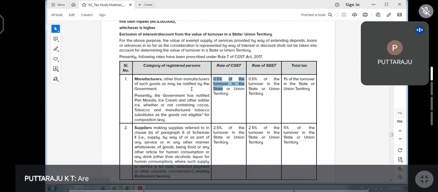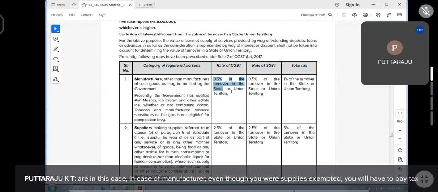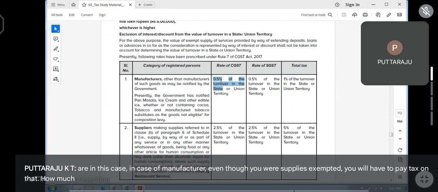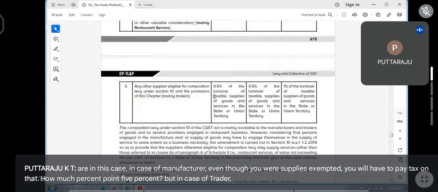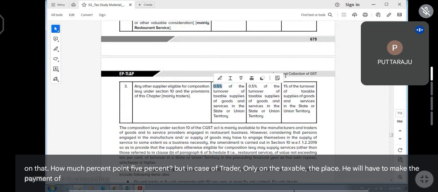In case of manufacturer, even though your supply is exempted, you will have to pay tax on that. How much percent? 0.5%. But in case of trader, only on the taxable supply he will have to make the payment of 0.5%. See, both rate is same, only the value will change.